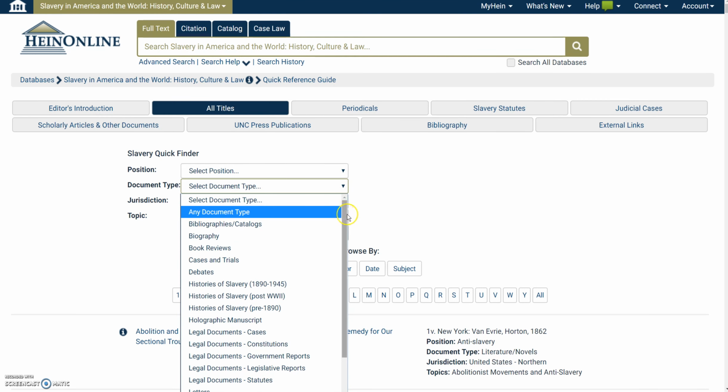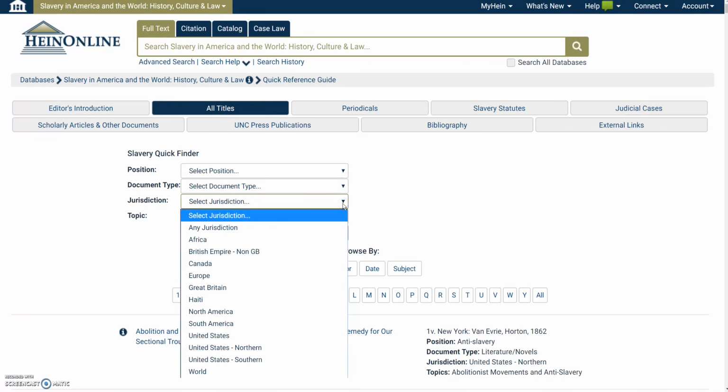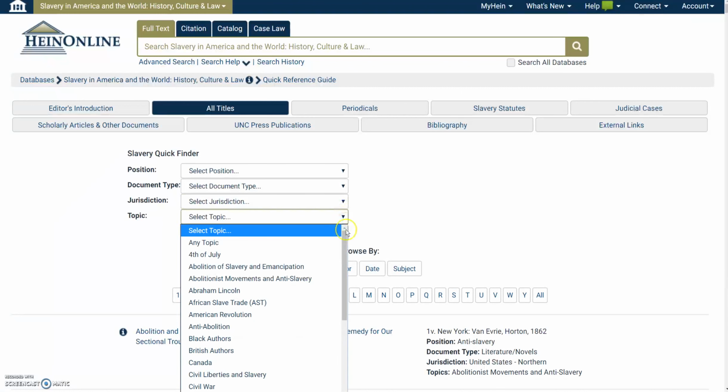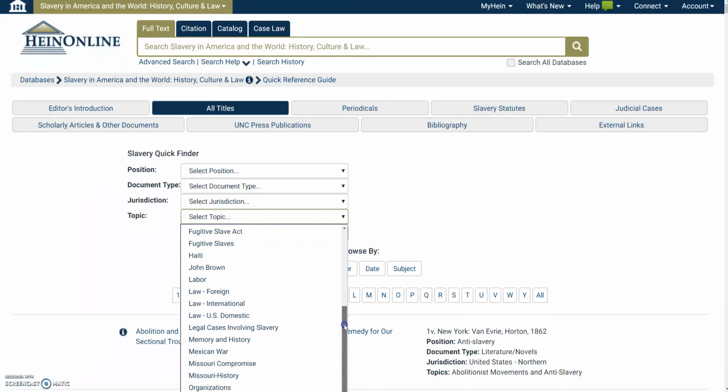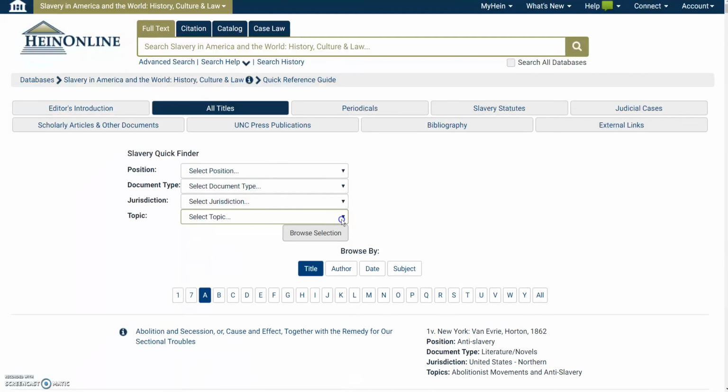From documents you have books, legal papers, newspapers, speeches, sermons, different things that you could use. You have jurisdiction, which includes North America, South America, Canada, Europe, as well as other places around the world. And then you can also just go to topic and try to narrow your search by these specific different sections as well, if you know what sort of subject area you're looking into. And then once you have your results, you can order them by title, author, date, and subject.